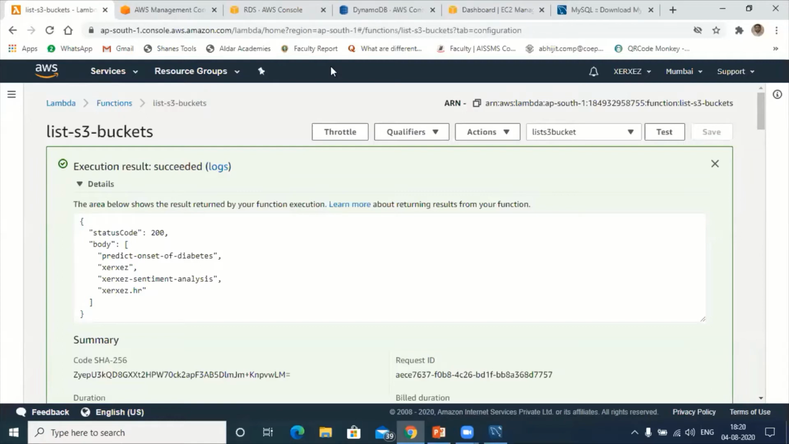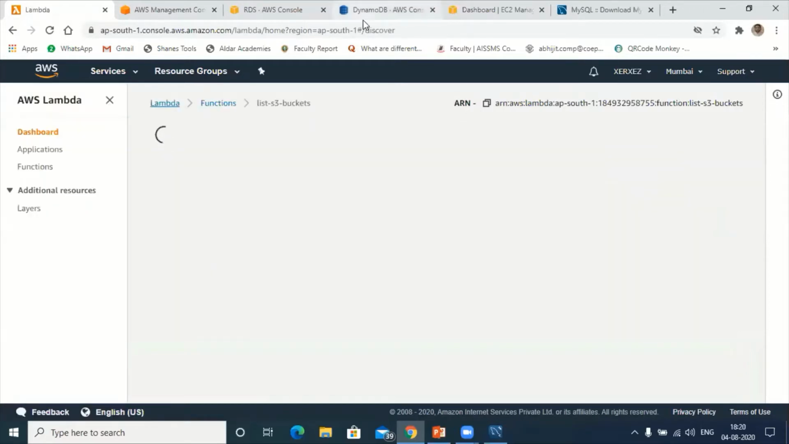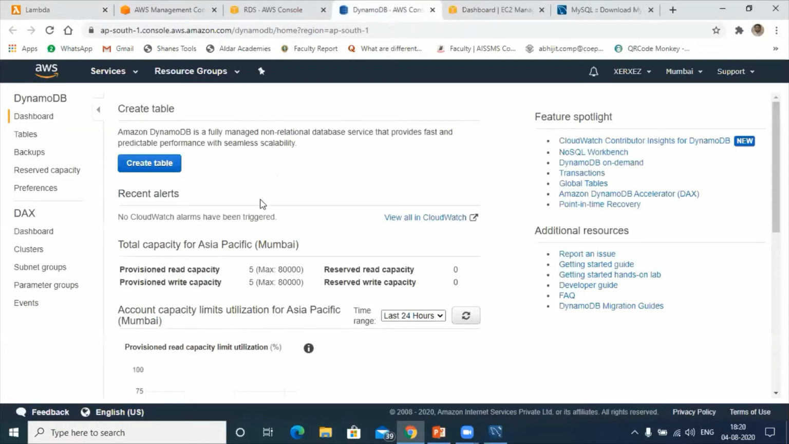Can anyone tell me in which platform we created database? We created one database, right? Using DynamoDB. Okay, so we created 2 here. One is using RDS called MySQL. Next, we created one more database using DynamoDB.